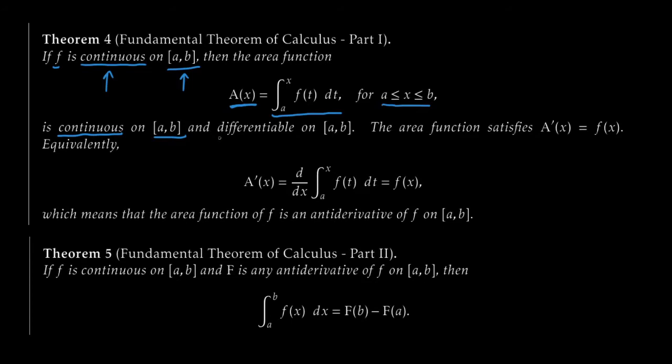The crazy part is that the area function is differentiable on the closed interval from a to b. That's cool. We just started with an arbitrary continuous function and we got back a differentiable function. That's neat. The best part though was that the area function is an antiderivative of the original function. So A prime of x is f of x.